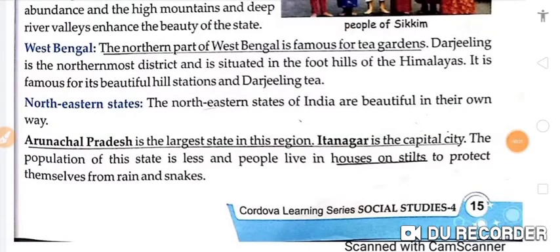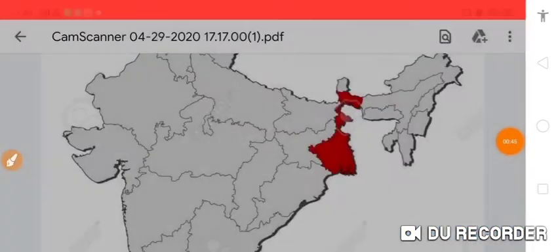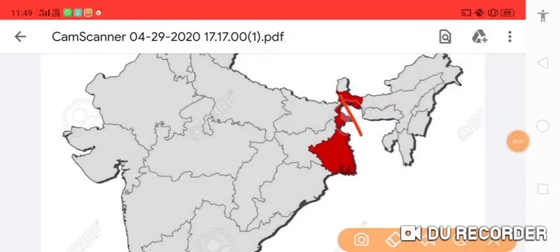The northern part of West Bengal is famous for tea gardens. Darjeeling is the northernmost district and is situated in the foothills of the Himalayas. It is famous for its beautiful hill stations and Darjeeling tea. So West Bengal is famous for tea gardens. So where is Darjeeling on the map? I'll show you. Darjeeling is here on the map. This is the area of Darjeeling.